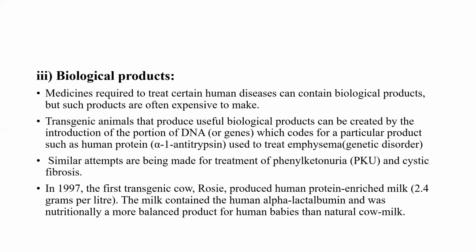Another thing we can use transgenic animals for is biological products. Such human proteins as alpha-1 antitrypsin are biological products. We cannot synthesize them artificially, or even if we can, it is very difficult and very expensive to make. So we can use transgenic animals here. When we take the alpha-1 antitrypsin gene and introduce it in an animal, it will produce the alpha-1 antitrypsin protein.